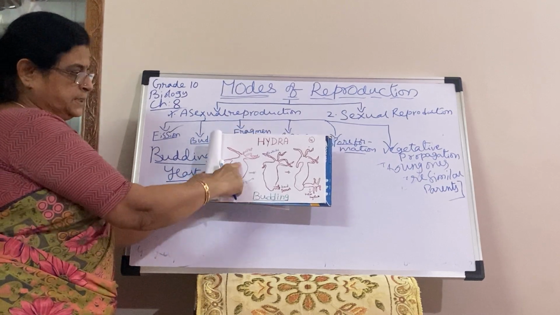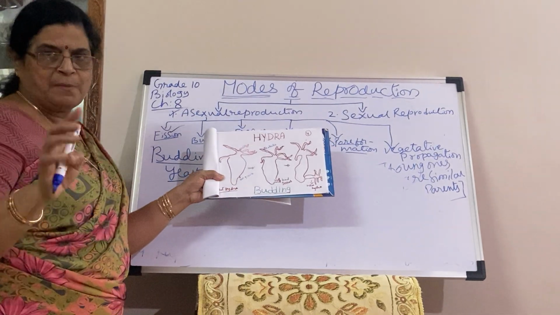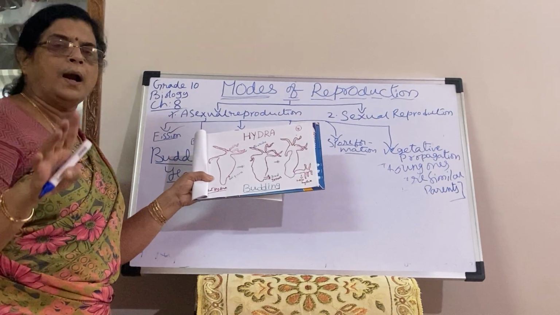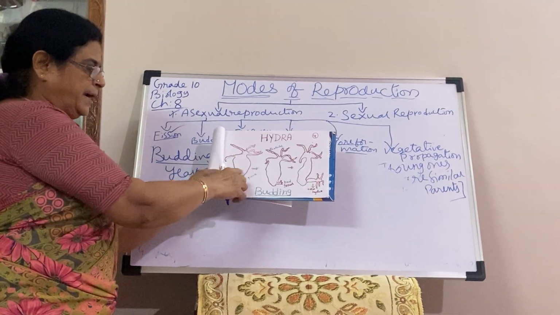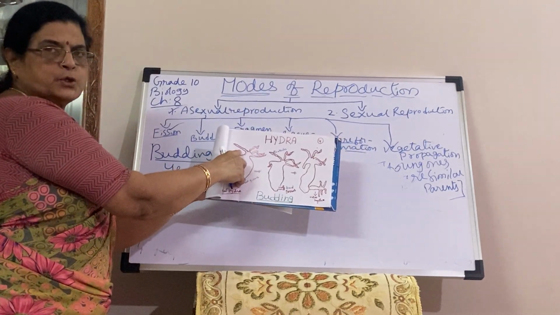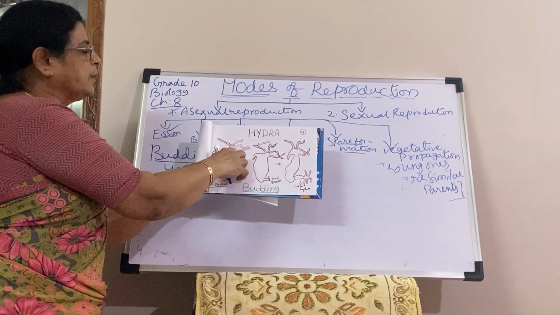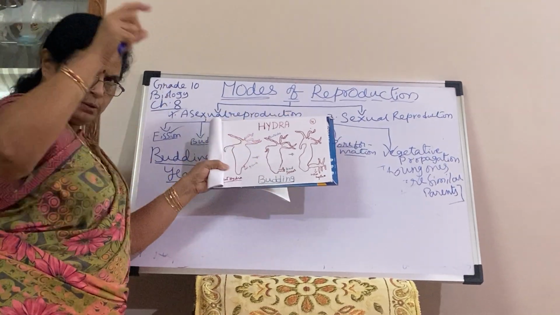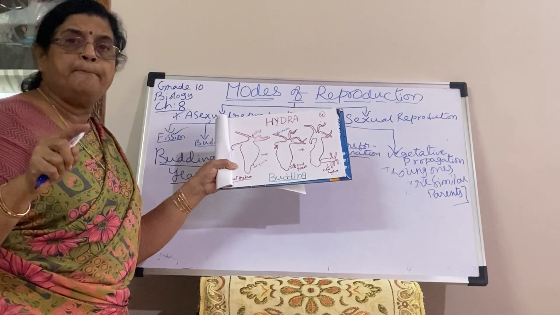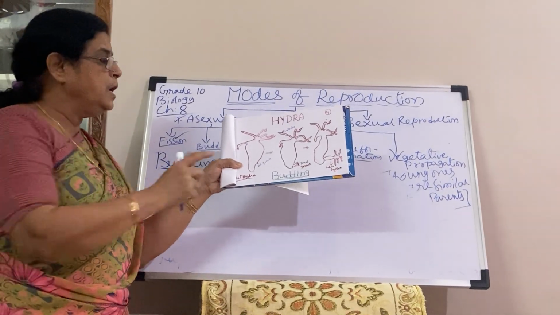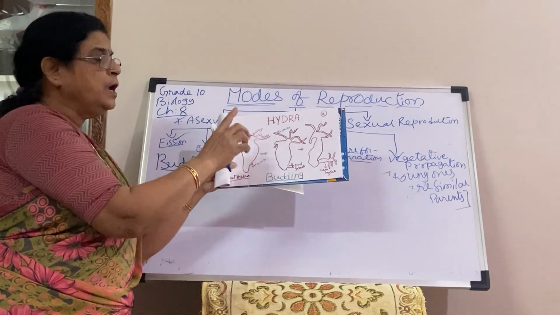Actually, Hydra is hermaphrodite. When you study sexual reproduction, you will study what is meant by hermaphrodite. Here, in Hydra, these are the tentacles which help with locomotion, movement. And Hydra also has two body layers, that is, diploblastic. Last year in the diversity chapter we studied diploblastic organisms.